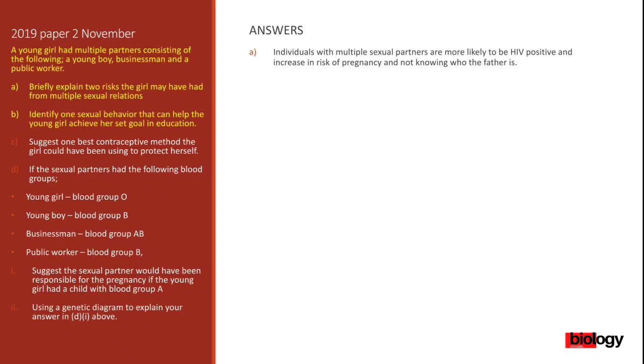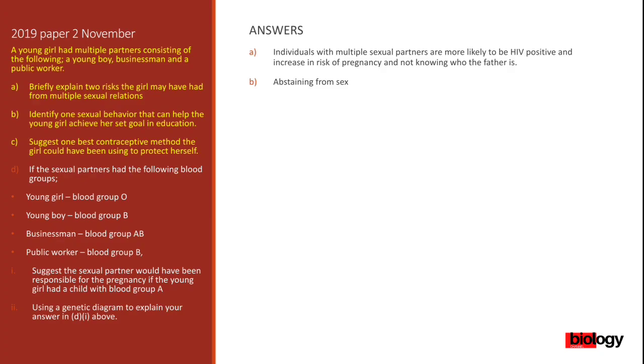So identify one sexual behavior that can help the young girl achieve her set goal in education. What sexual behavior can she employ to achieve her set goal in her education? Abstaining from sex. She has to focus on her education, and she must abstain from sex. That's one sexual behavior that she can employ so that she can put her focus on her education.